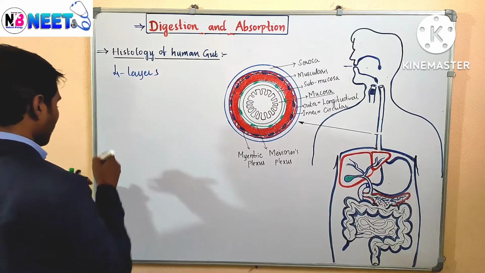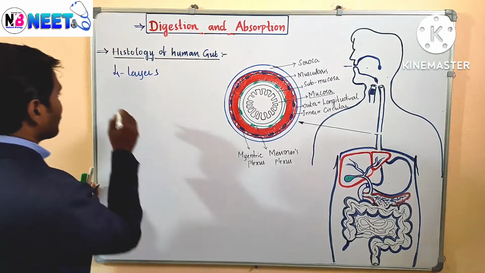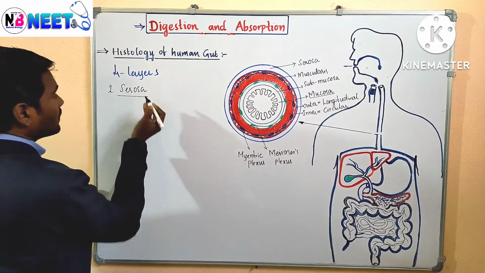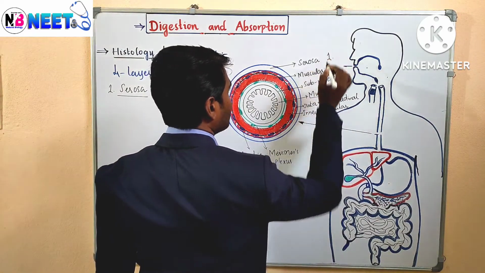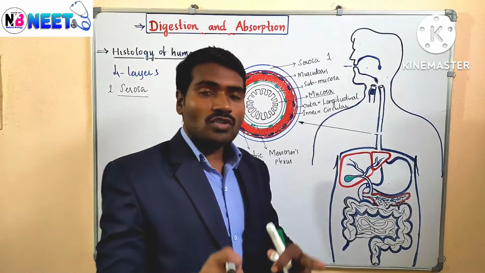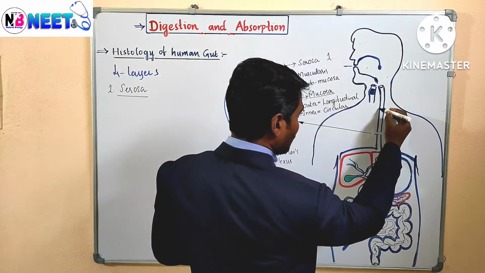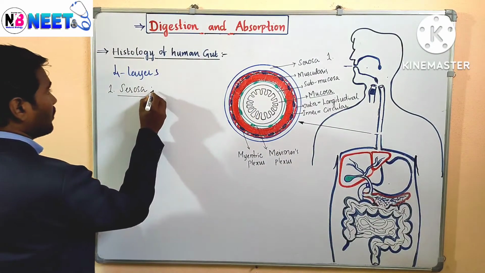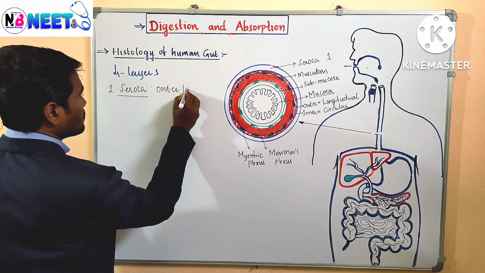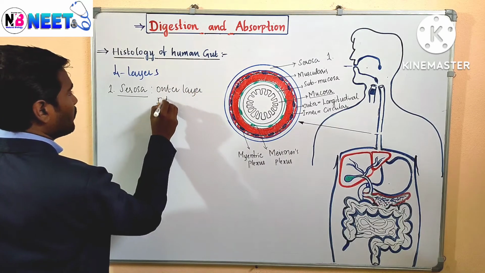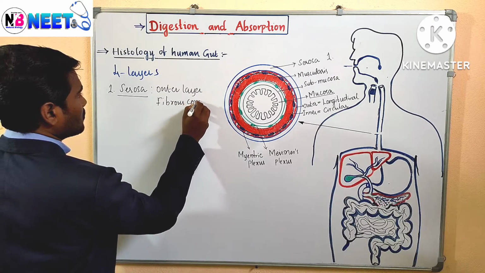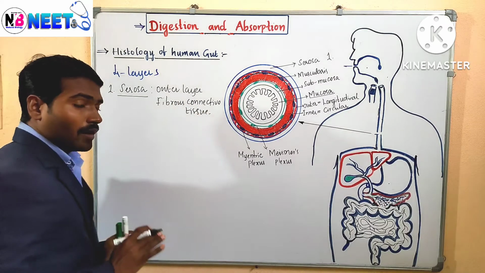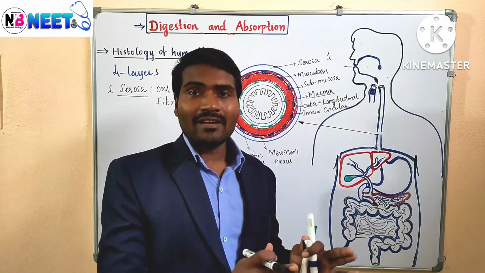The outer layer, I am writing here as number 1, is called serosa. Serosa is the outermost layer. It is made up of fibrous connective tissue, and it provides a smooth surface.